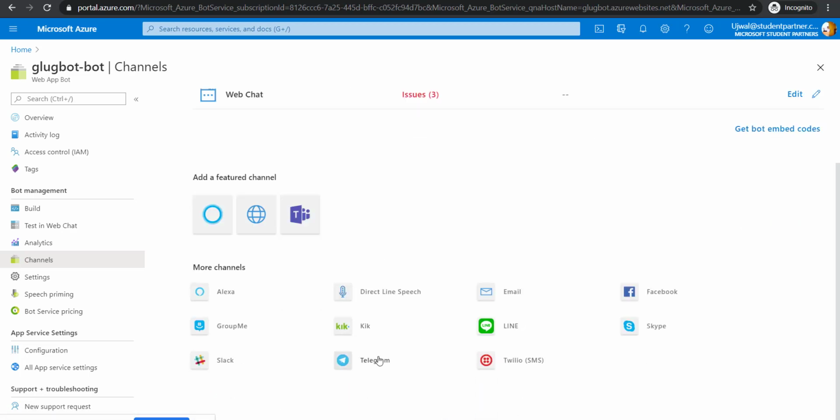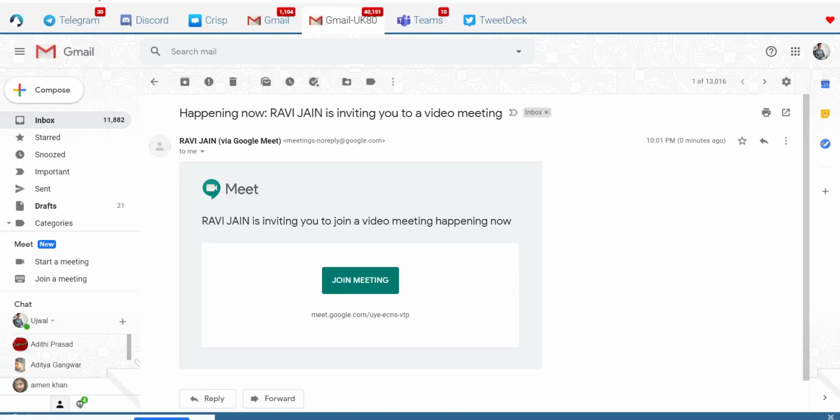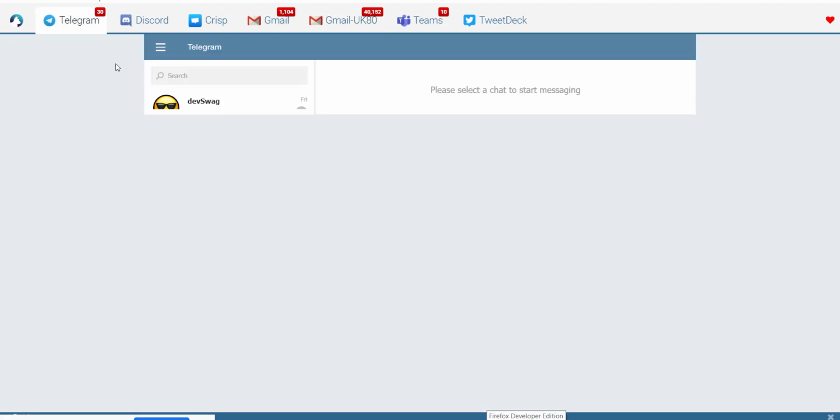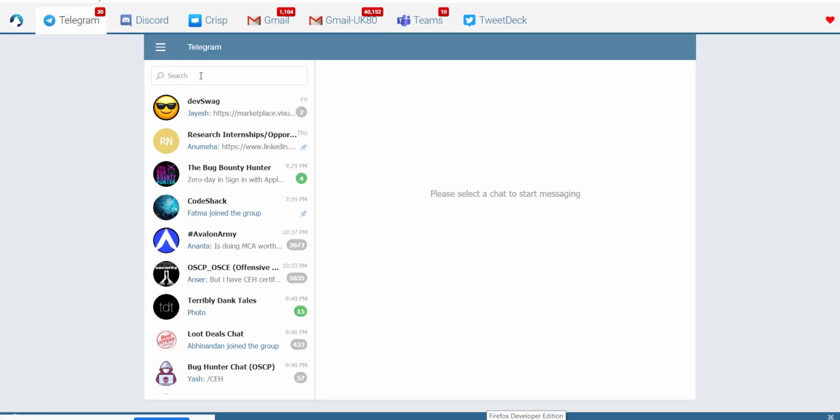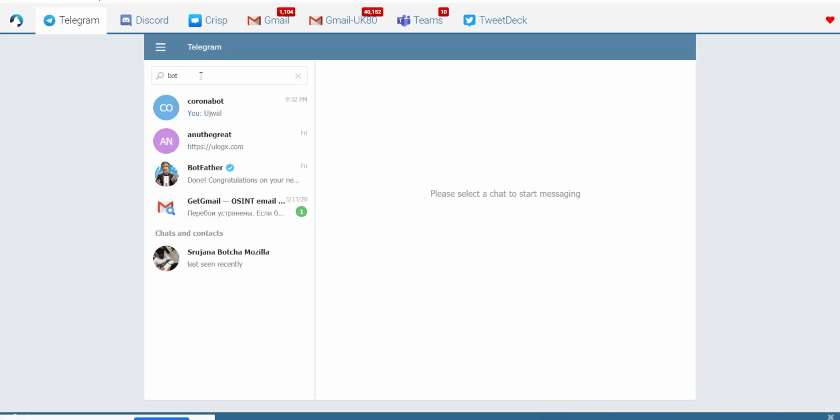So let's deploy it on Telegram quickly. When we click on Telegram, it asks me for an access token. Access tokens are for bots. So let me show you how you could create a Telegram bot and connect it the way you want. I'll go to Telegram. Then there is something called Father Bot. Bot Father, right? Thanks for correcting me, Ravi.